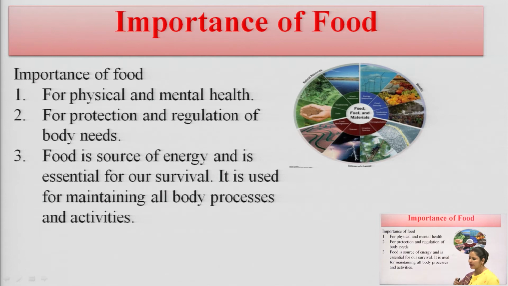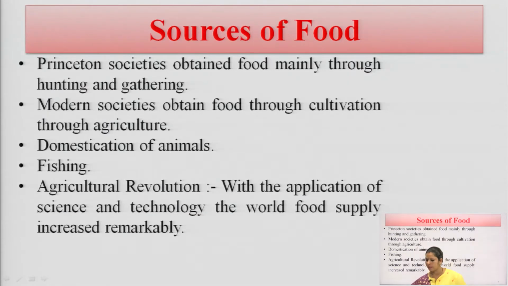Now, the importance of food. What is the importance of food? The importance of food is basically for three reasons. First, for physical and mental health, we need food. For protection and regulation of body needs, we need food. And lastly, for the energy source, we require food for our survival, and for maintaining all body processes and different activities, we need food items. So, these are the importance of food.